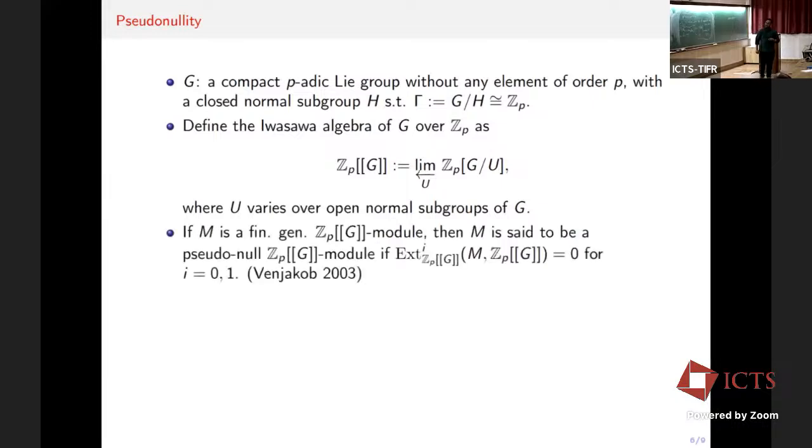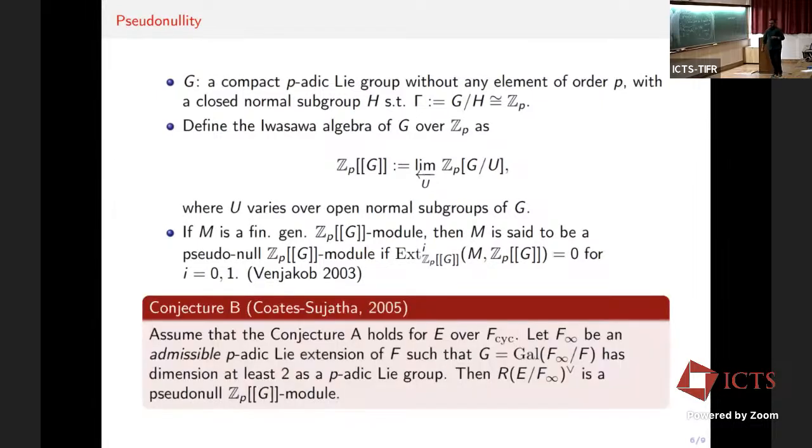Let me define what a pseudo-null Z_p[[G]]-module is. If M is a finitely generated Z_p[[G]]-module, we say that M is a pseudo-null Z_p[[G]]-module if the Ext groups Ext^i(M, Z_p[[G]]) vanish for i equal to 0, 1. So this is one of the definitions of pseudo-nullity. In particular, if Ext^0 vanishes, then one says that M is a torsion Z_p[[G]]-module. In addition to that, if Ext^1 vanishes, then one says that the module is a pseudo-null Z_p[[G]]-module.